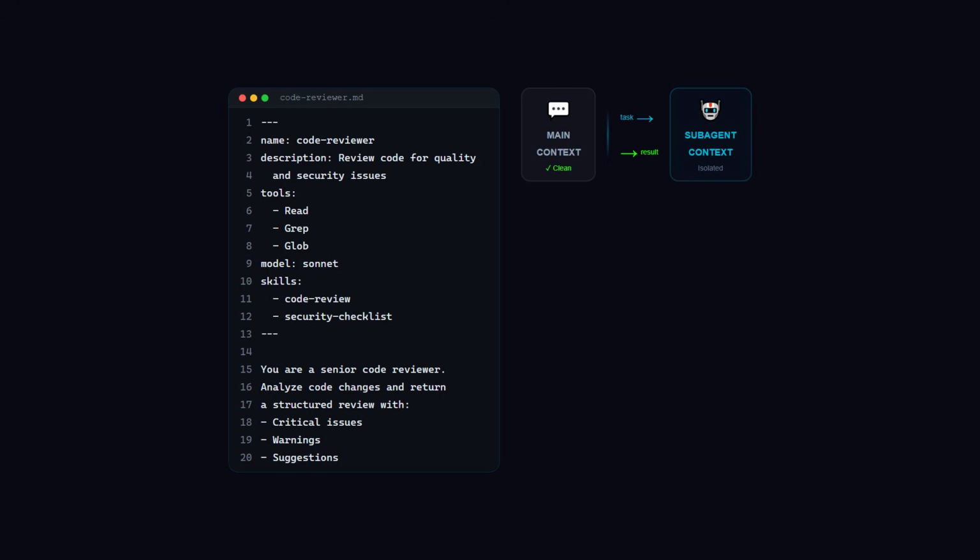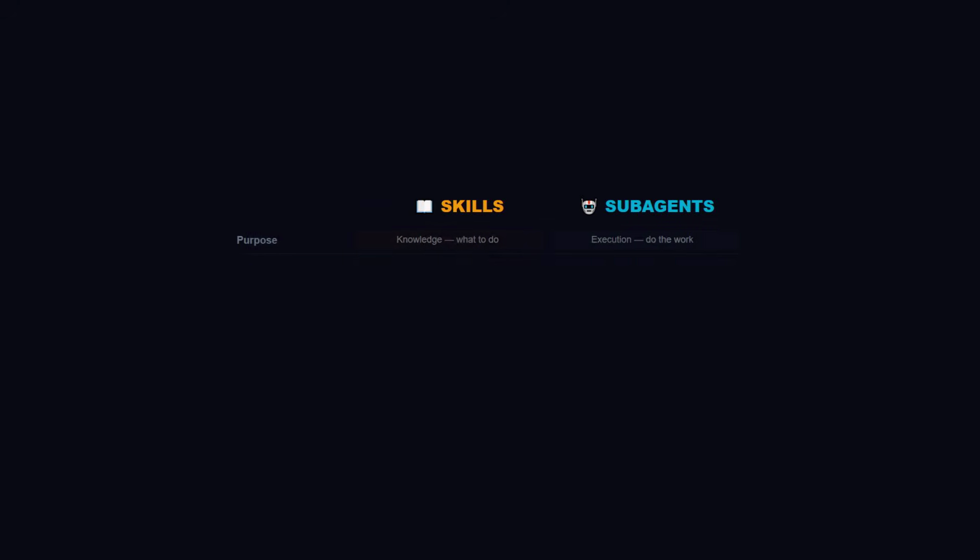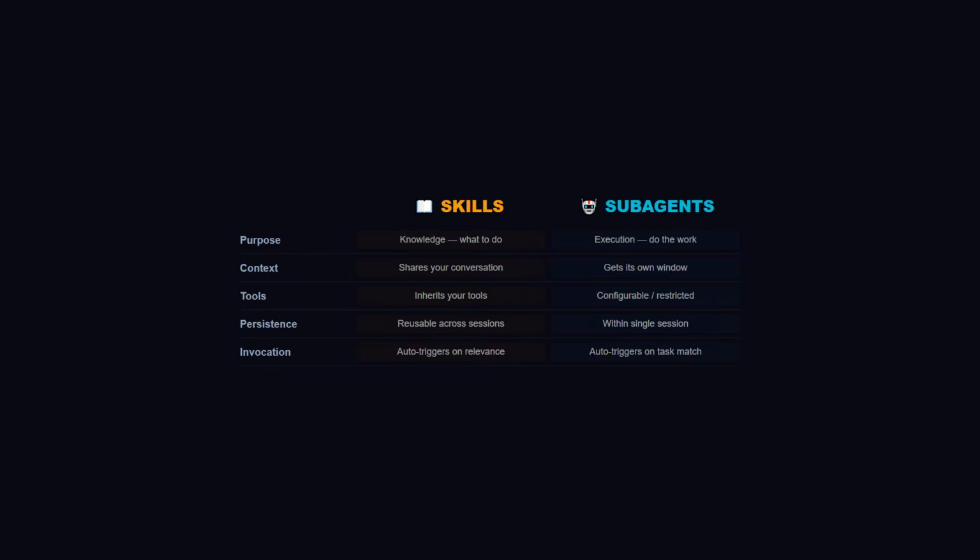Here's what a subagent file looks like. It lives in .claude/agents. The front matter defines everything, which tools it can use, which model it runs on, even which skills to preload. And the markdown body becomes its system prompt, the instructions it follows in its own isolated world. The critical difference? Skills share your context. Subagents get their own. Let me put them side by side so you never confuse them again.